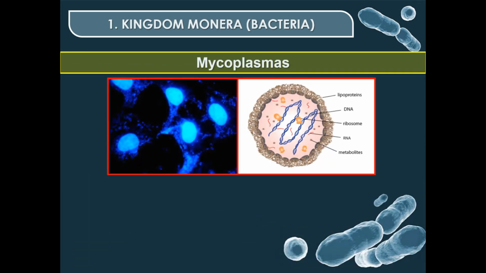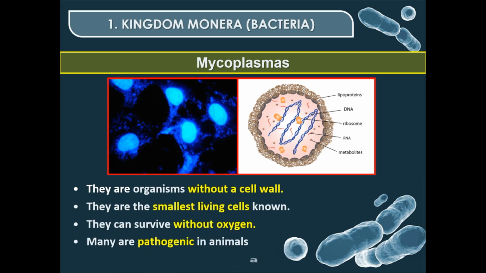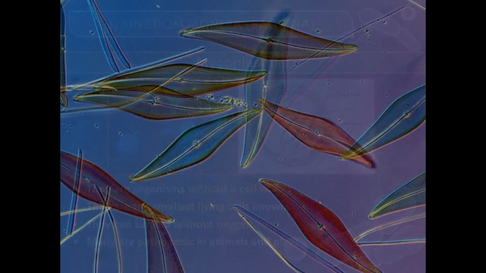Mycoplasma are organisms without a cell wall. They are the smallest living cells known. They can survive without oxygen. Many are pathogenic in animals and plants.